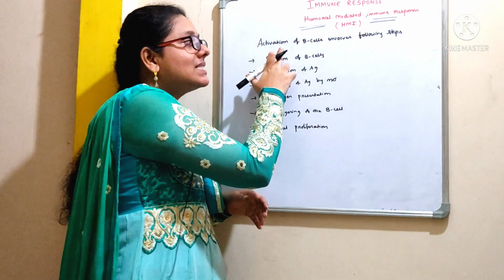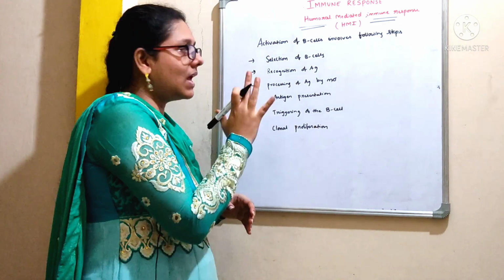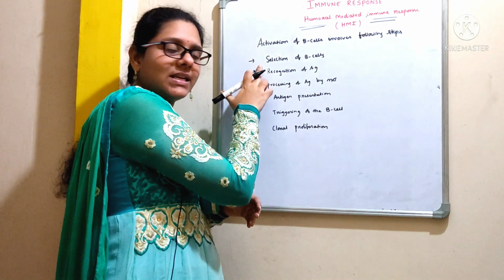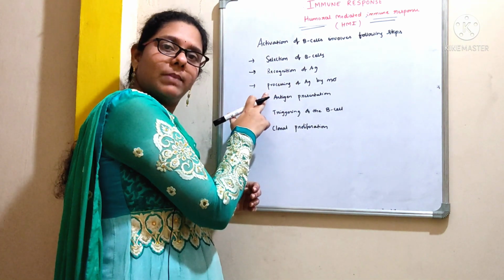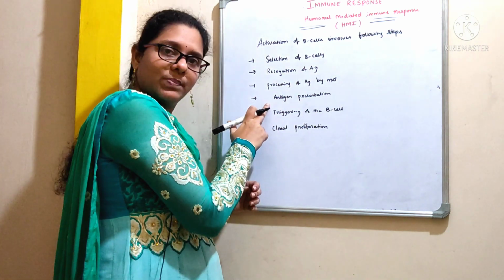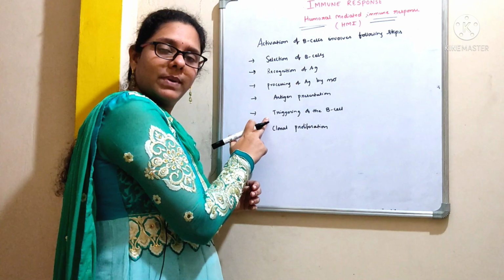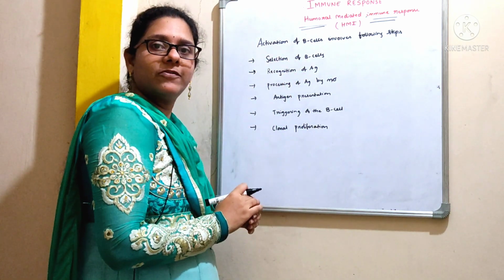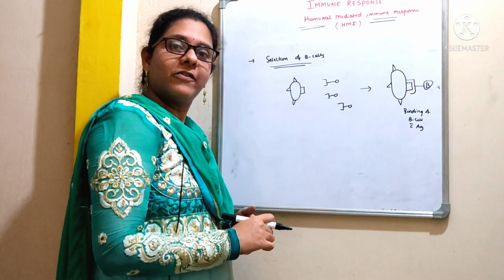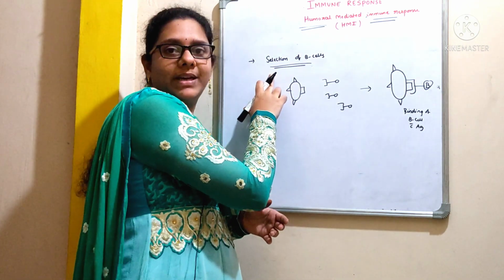Activation of B cells involves the following steps. They are selection of B cells, recognition of antigen, processing of antigen by macrophages, antigen presentation, triggering of the B cells, and clonal proliferation. Let us discuss each of them in detail. Coming to the first step, that is selection of B cells.